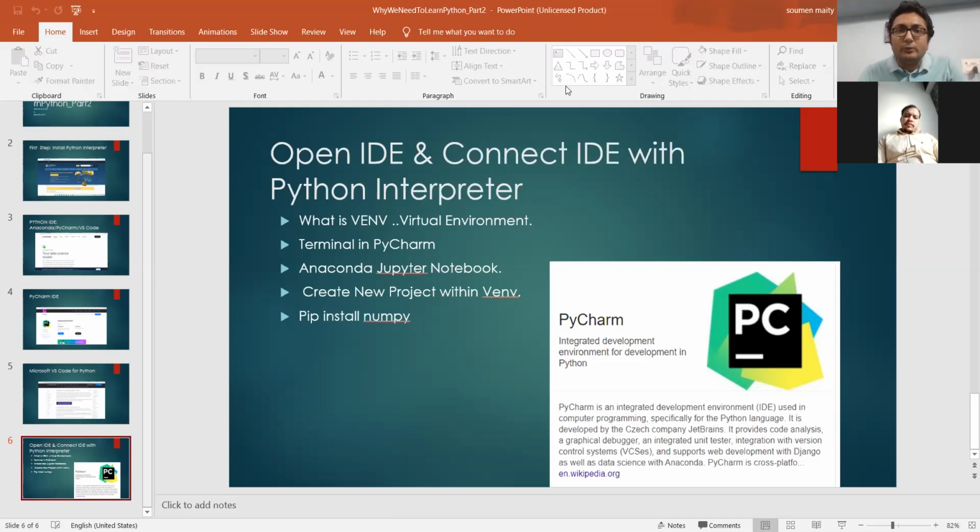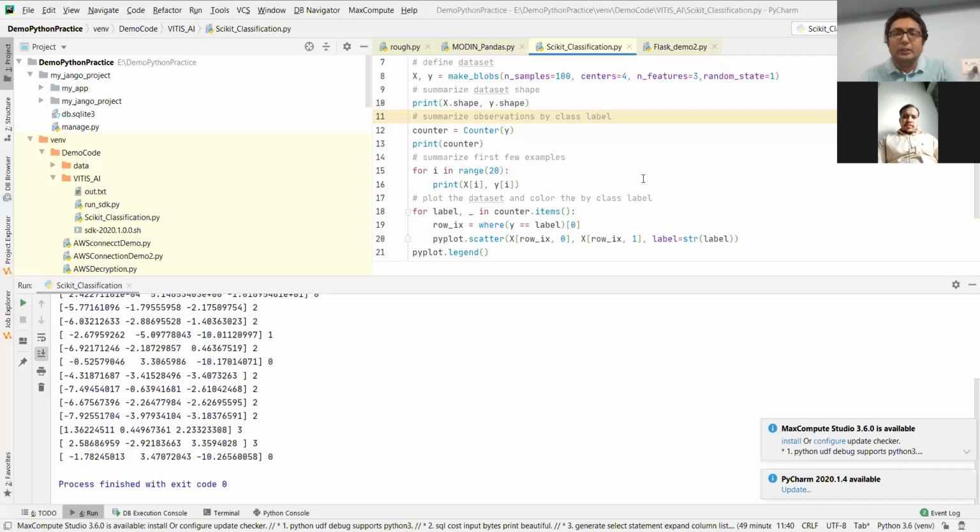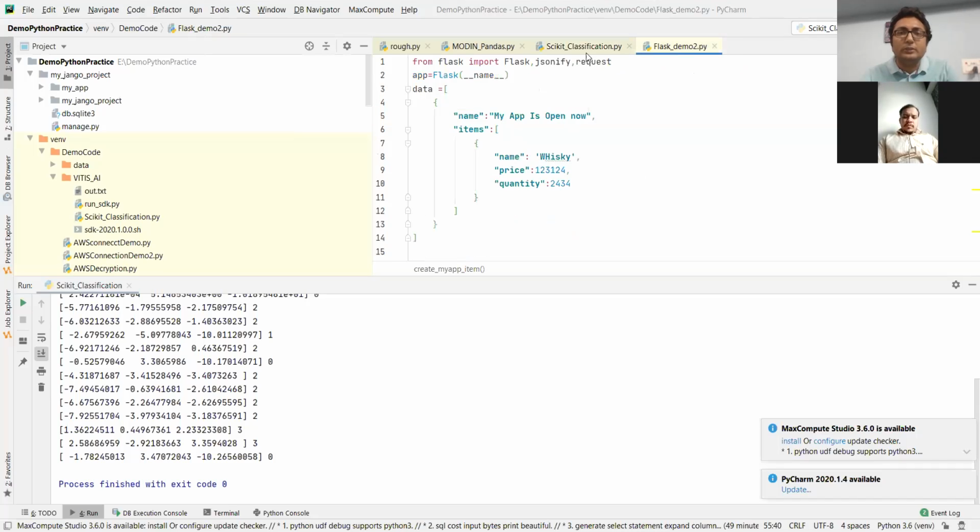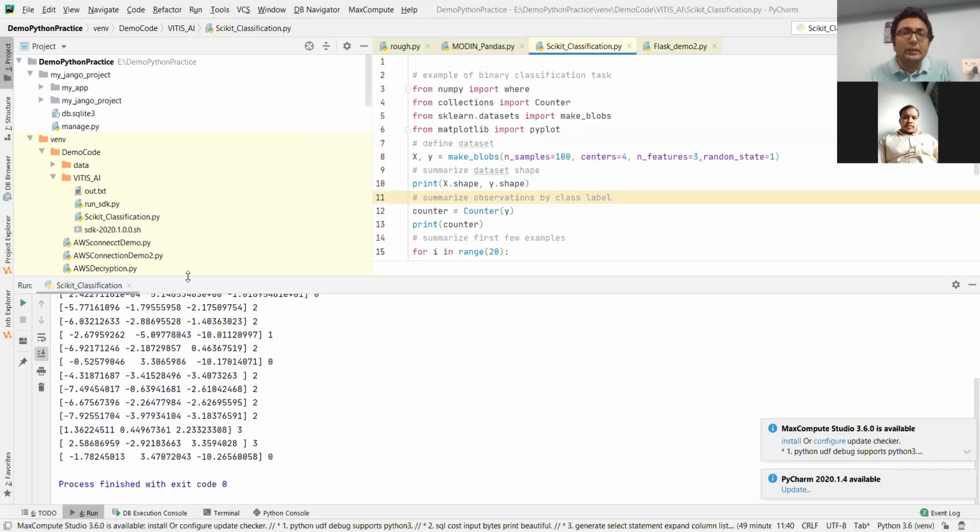Now I'm going to show you what the PyCharm IDE looks like. This is the PyCharm IDE. You see, there is a small piece of code here. We can write many codes and practice them. Govind, is it visible? Yeah, visible properly.